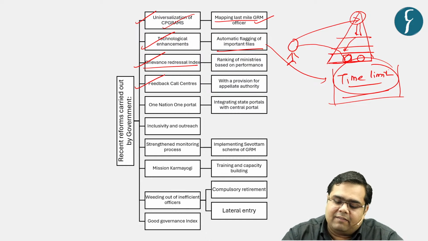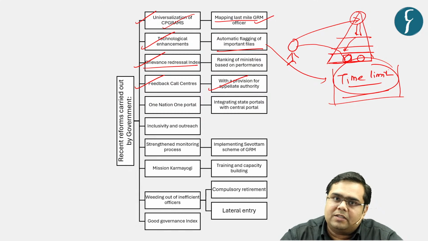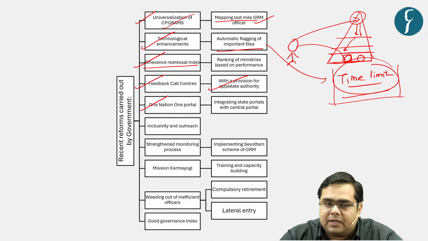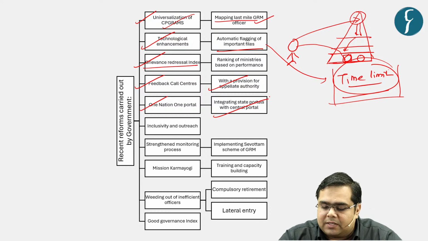Then there is a development of feedback call centers with a provision to approach the appellate authority if your grievance is not addressed, or you can obviously raise a ticket, raise a flag, and talk to the appellate authority. Then there is a development of one nation, one portal in the context of grievance redressal mechanism, which has integrated state portals with the central portal.